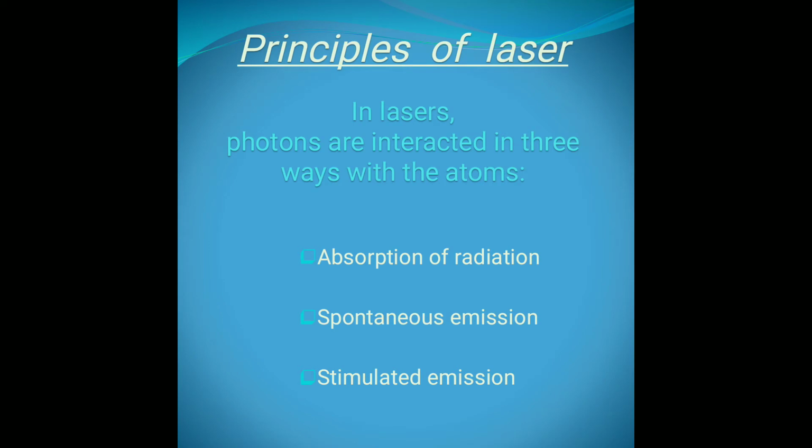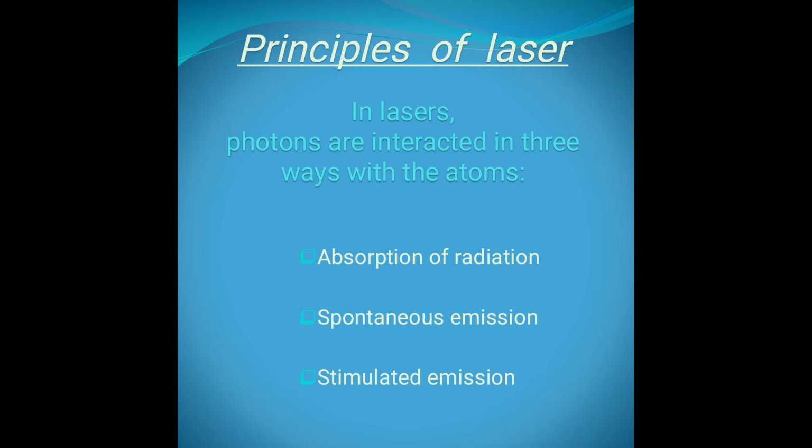Then what is the principle behind the laser? In a laser, photons interact with the atom in three ways. A photon is a packet of light energy, and electromagnetic radiation interacts with the atom in three ways: absorption of radiation, where the radiation may be absorbed by the atom; second, spontaneous emission; and third, stimulated emission.